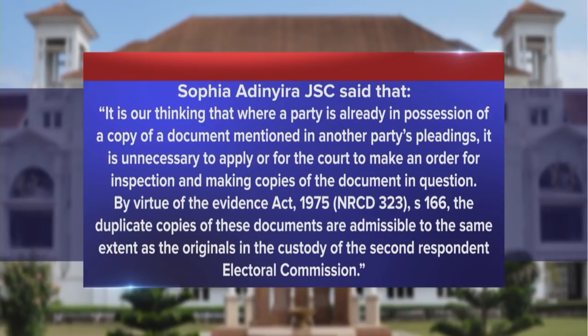By virtue of the Evidence Act 1975, NRCD 323, Section 166, the duplicate copies of these documents are admissible to the same extent as the originals in the custody of the second respondent."